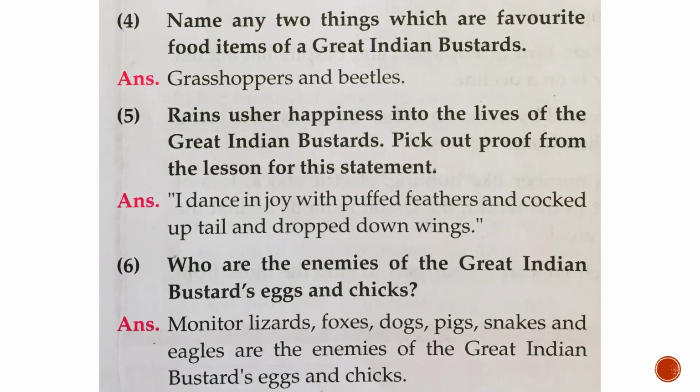Number 6. Who are the enemies of the Great Indian Bustard's eggs and chicks? So who are the enemies who try to eat the eggs and chicks of Great Indian Bustard? Answer is monitor lizards, foxes, dogs, pigs, snakes and eagles are the enemies of the Great Indian Bustard's eggs and chicks. So these are your answers. Please take a screenshot. We move on to the next question.